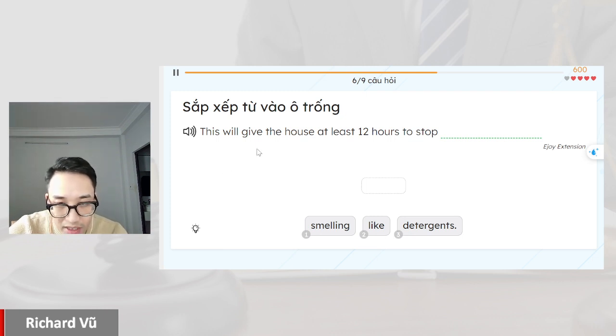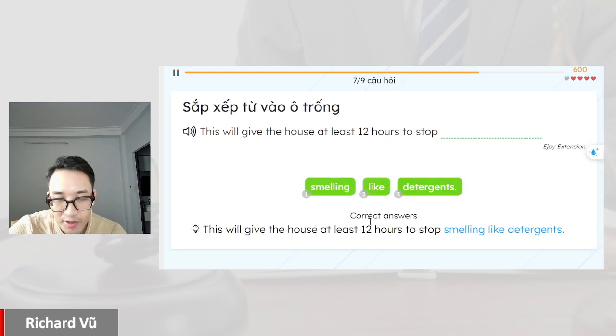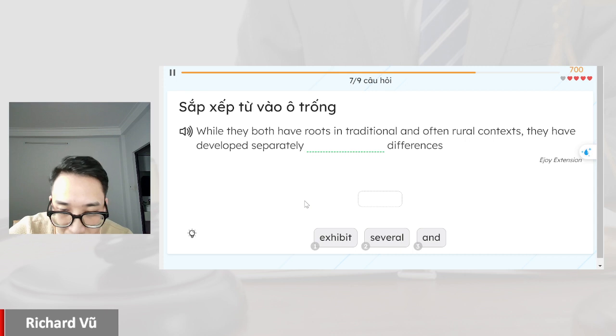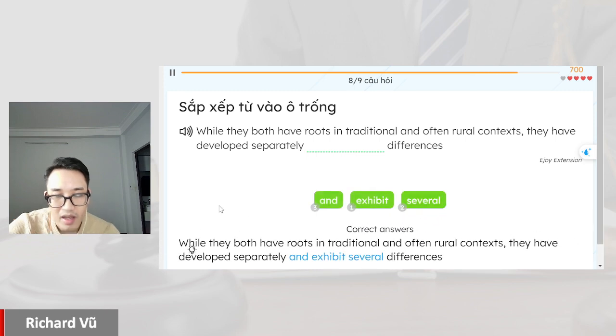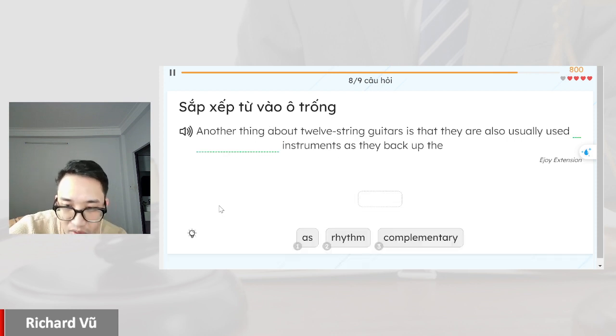This will give the house at least 12 hours to stop smelling like Detergents. detergent. Stop smelling like detergent. While they both have root in traditional and often world context, they have developed separately. Exhibit. Exhibit several differences.